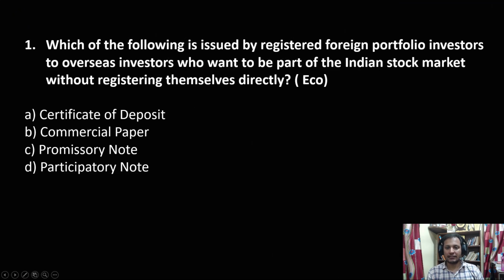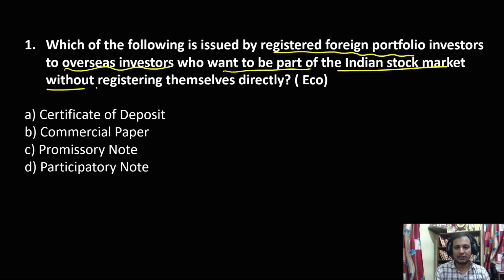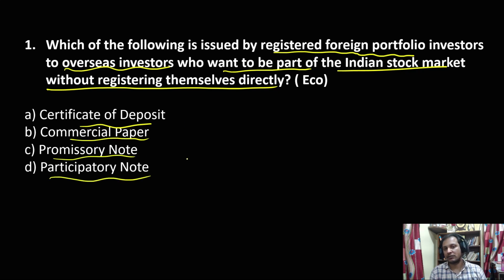Guys, let us begin. The first question which I have framed is on portfolio investment. Let us read the question. Which of the following is issued by registered portfolio investors to overseas investors who want to be part of the Indian stock market without registering themselves directly? Certificate of deposit, commercial paper, promissory note, and participatory note. Guys, the answer to this question is participatory notes.